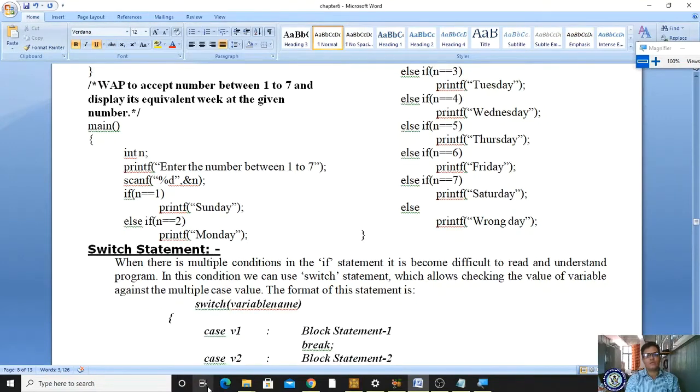Okay, why is it called an alternative of the if else if statement? Because it consists of several alternatives. Among those several alternatives, it will pick one choice only. For example, you have 10 rupees in your pocket and you went to a hotel or a shop to purchase some snacks. For 10 rupees you can only purchase one snack, right? Among the several snacks in your shop, you can only pick one item.